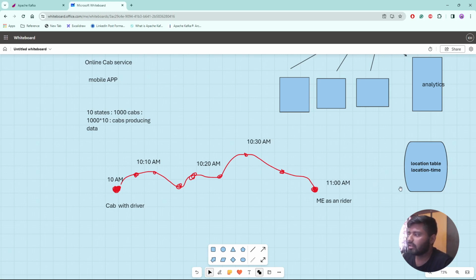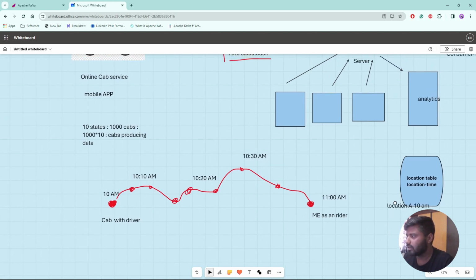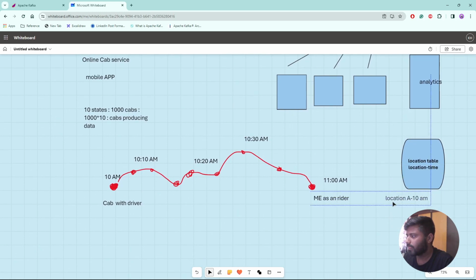So maybe I wanted to save the first data, location A, along with the time 10 a.m. Similarly, if I wanted to save another record, the location is the same, location A, and the time is maybe 10:01 a.m., and so on.